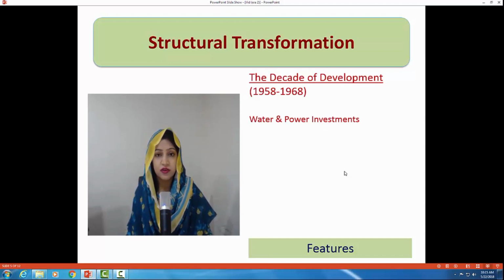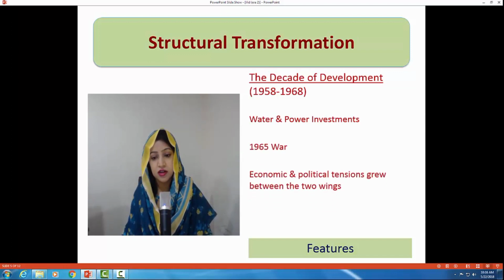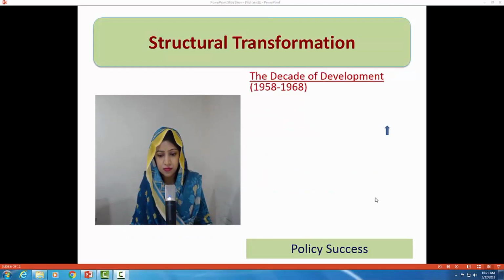Then comes the 1965 war, which disrupted the momentum of growth and development in Pakistan economy. And the last and very important, painful feature of this time period is the increase in the regional disparity. Economic and political tensions grew between the two regions of Pakistan, East and West Pakistan, majorly.